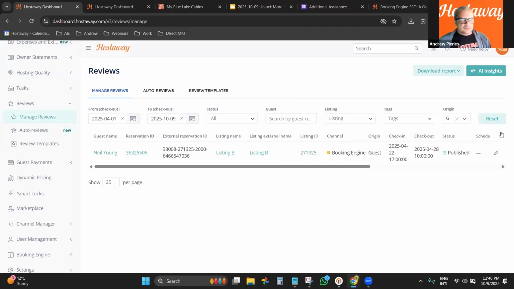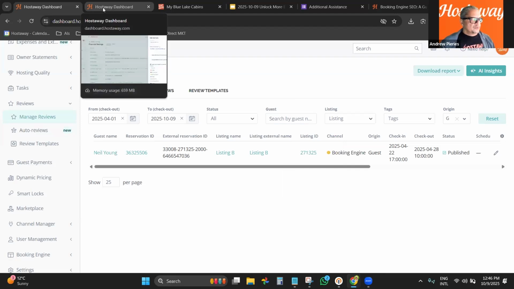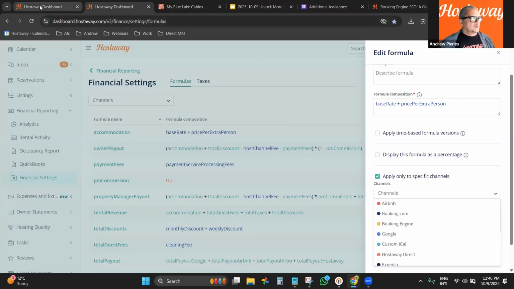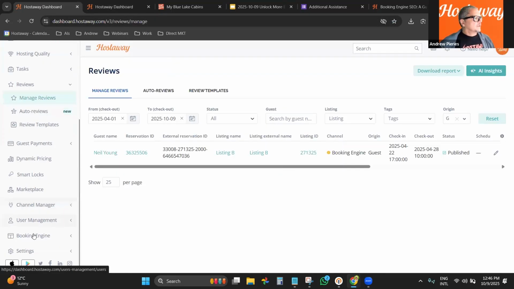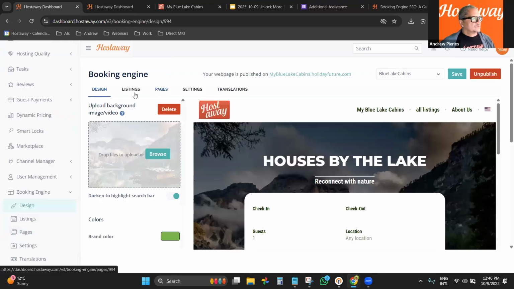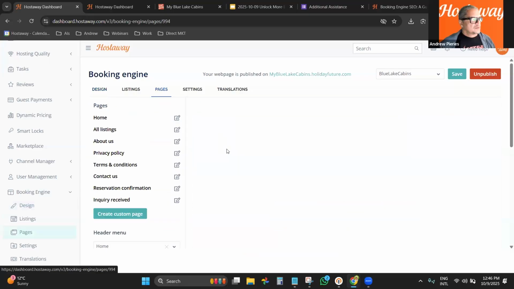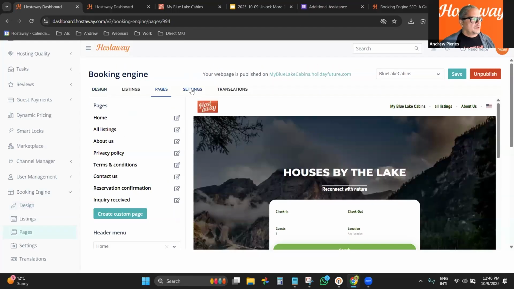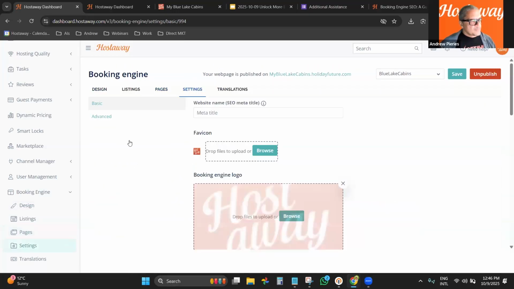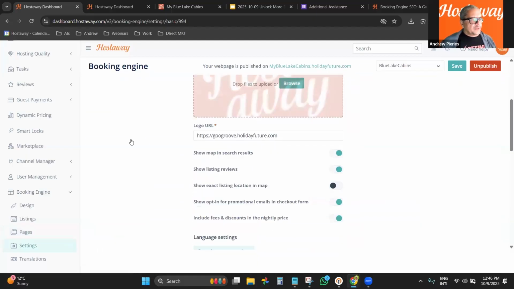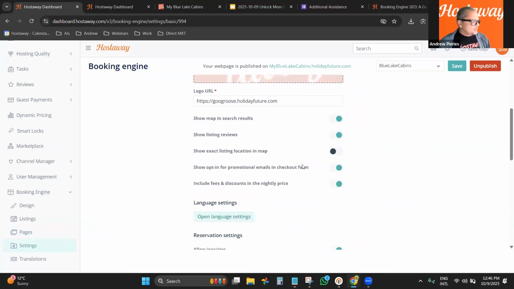Okay, let me show. I still have more things to show you here quickly. Let me go back to the booking engine. That is also important, and then I'll go back to the questions in a minute. So pages, we have already covered pages. Settings: here's where you can add the logo, and this is also important. People don't pay too much attention.